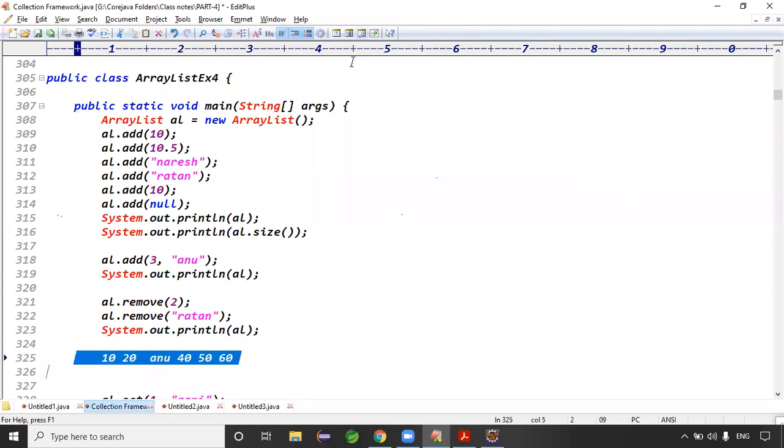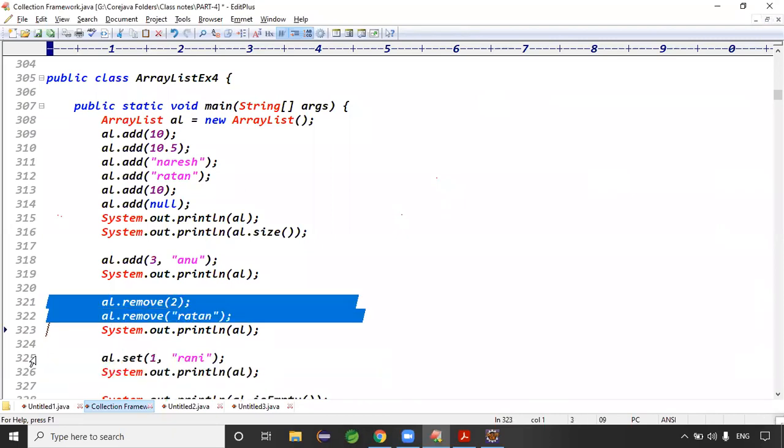Because here that location already has elements, so it has to shift them to the next location, right? Every time it is shifting to the next location, definitely we get an issue, right? That is the point.